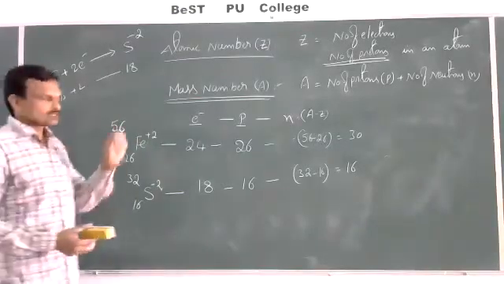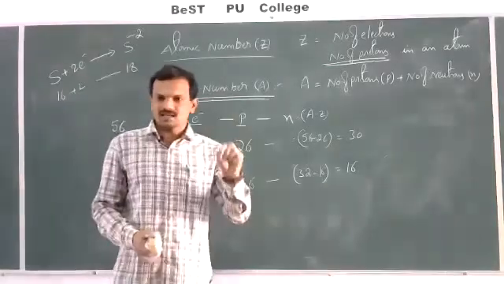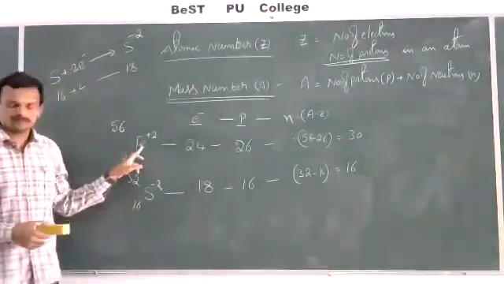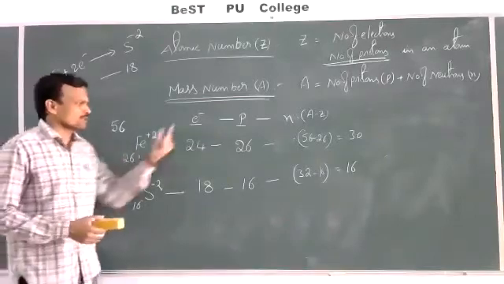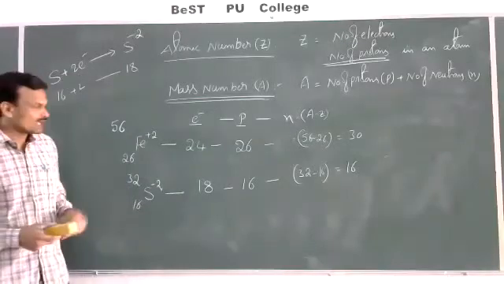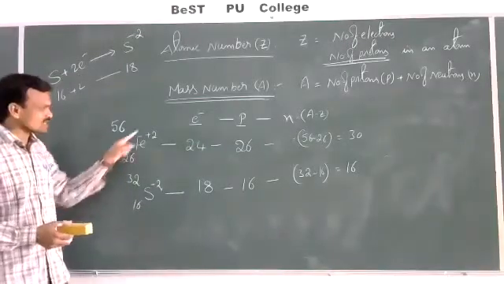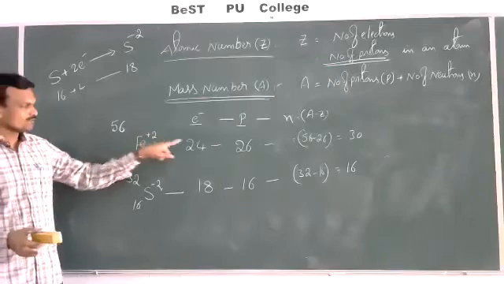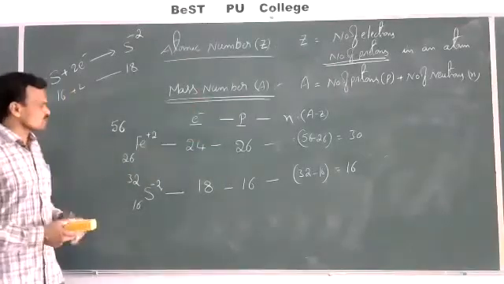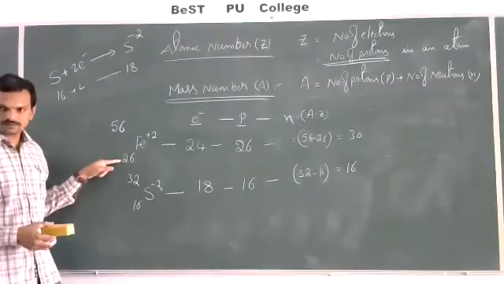Suppose an ion is given and it is a cation: the atomic number is the number of protons, and the number of electrons is atomic number minus the charge on the cation. The number of neutrons, as usual, is mass number minus atomic number.